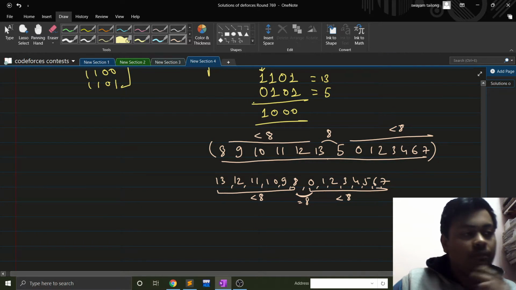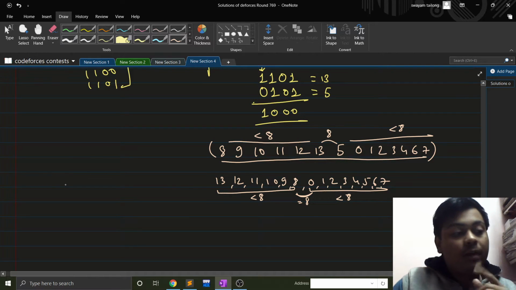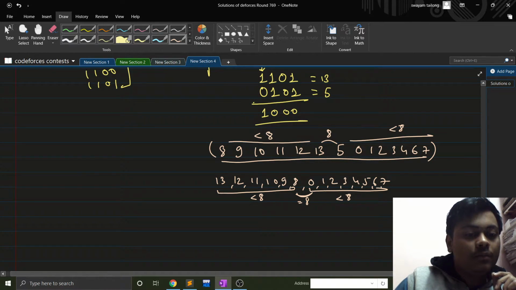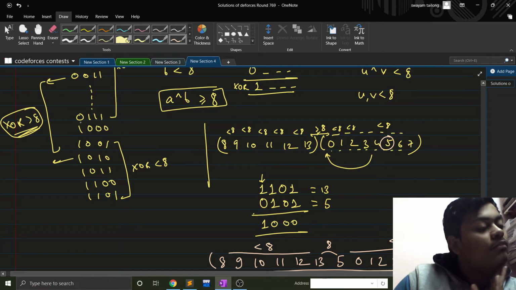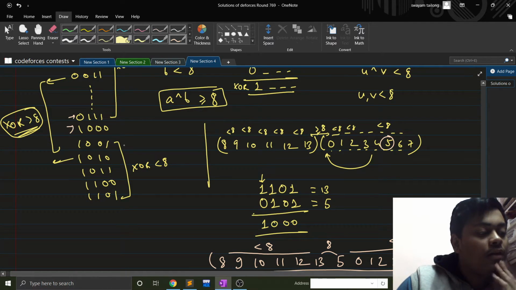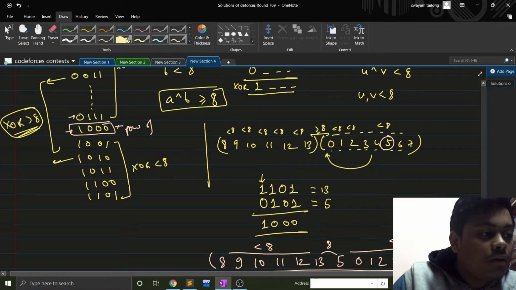So why am I breaking at 8? Now the question might be this: why am I breaking at 8? Because we will have to break at the number where the most significant bit changes from 0 to 1. And where it changes, the number will be a power of 2. Fine, the number will be a power of 2.